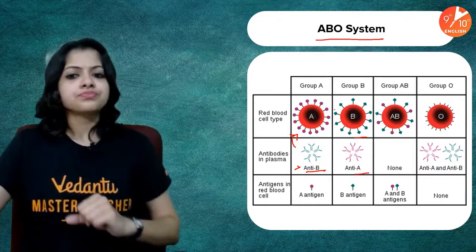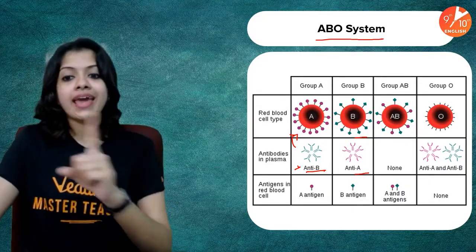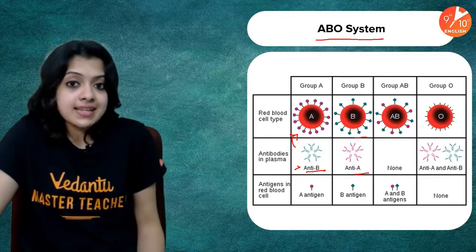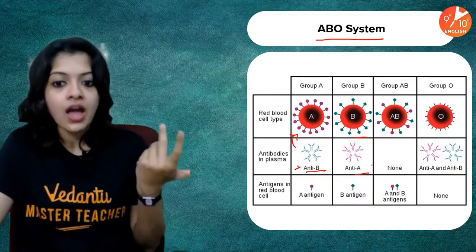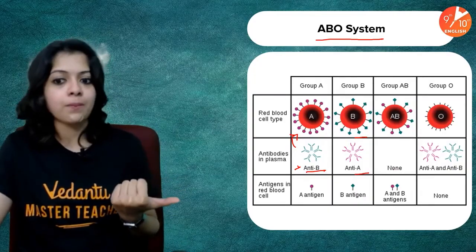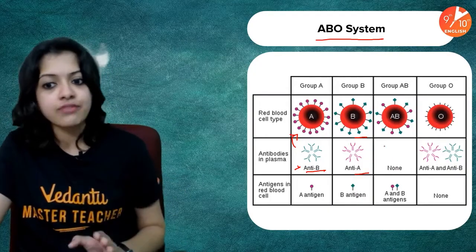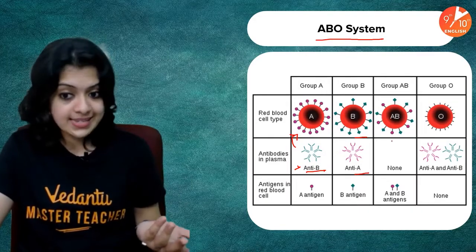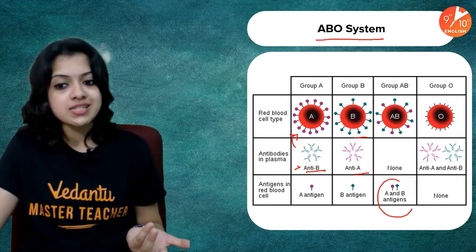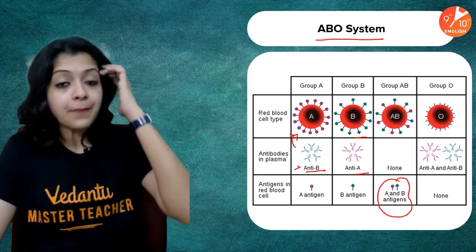Okay, now what if you had both A and B antigens on your red blood cells, like people who belong to AB blood group? You wouldn't have either anti-A or anti-B antibodies in your blood because even one of them is enough to trigger an immune response. It can attack your own blood cells, right? So only antigens in the case of AB blood group.